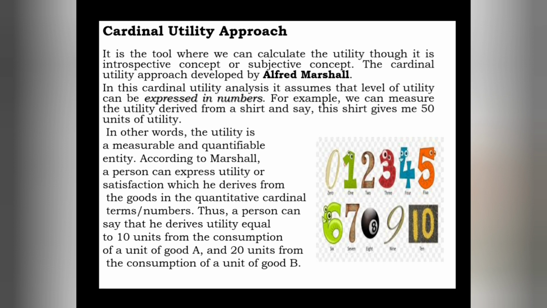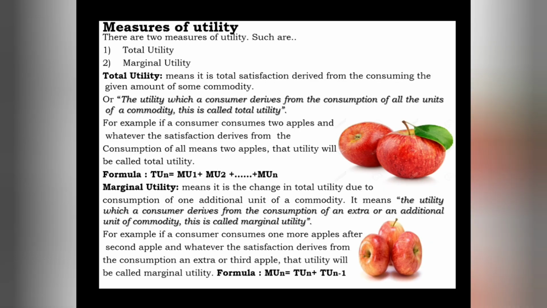From the consumption of good A he derived 10 units of utility, and from the consumption of good B he derived 20 units of utility. So we can measure the utility, though it is an introspective, subjective concept. So we have understood that utility can be calculated.